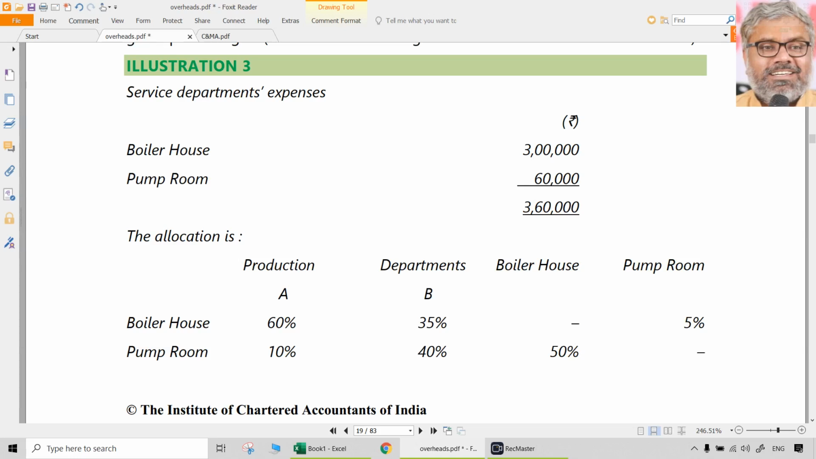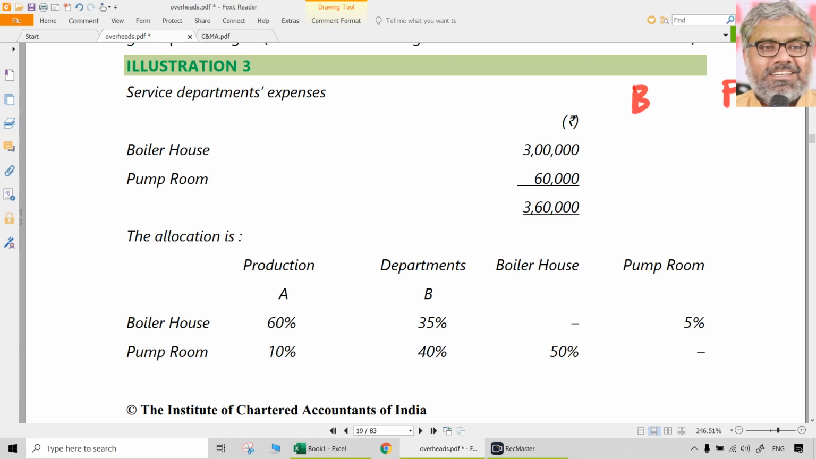There is a reciprocity of services between these 2 service departments. How? We can break this loop. Now we are using the simultaneous equations method. The simultaneous equations method is simply nothing but coming up with a relationship here. So let us, for example, say boiler house is B for our simplicity purposes. Pump room is P.